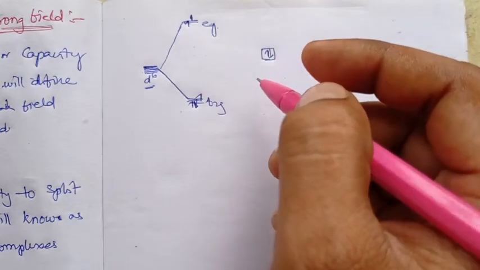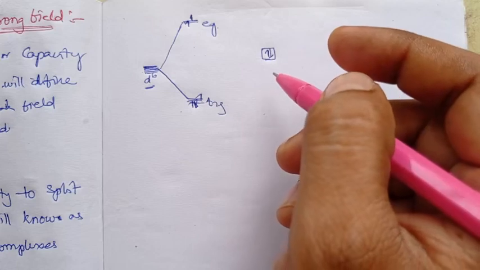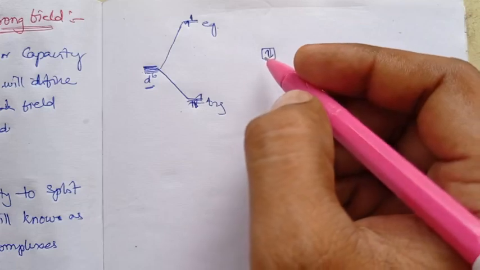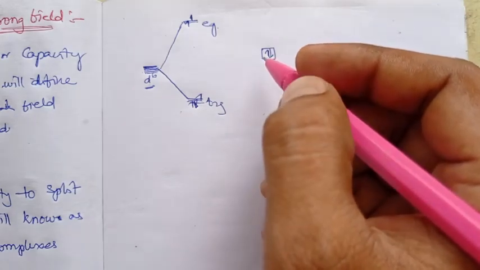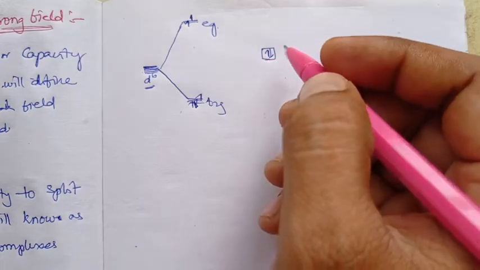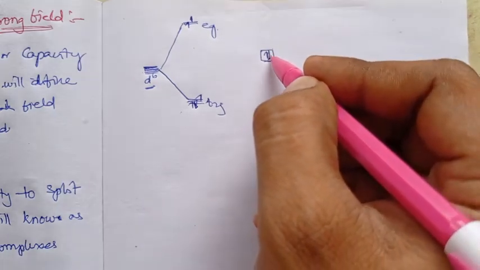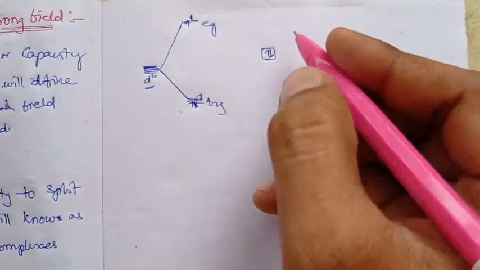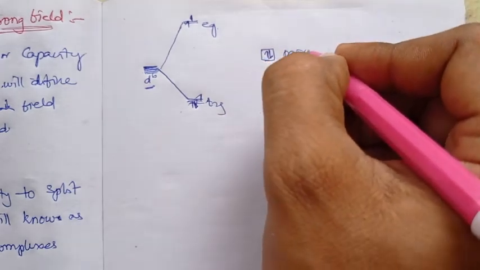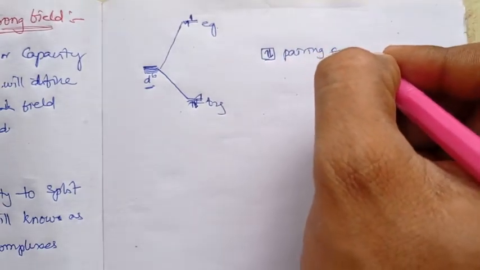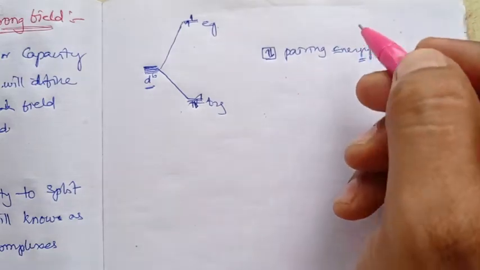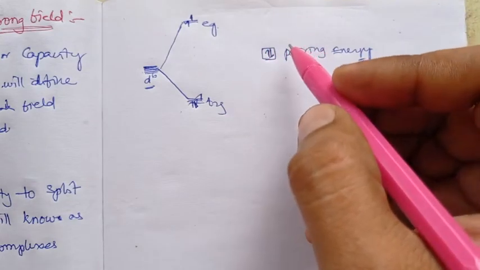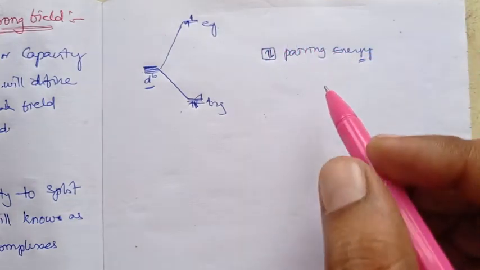So here there is one hindrance in filling the second electron. For the first electron there is no hindrance, but when the second electron has to be filled, there will certainly be some hindrance taking place. The repulsive, destabilizing interaction takes place to fill the second electron. The repulsive interaction to fill the second electron in an orbital is known as pairing energy, right? The energy required to pair an electron in a single orbital is known as pairing energy. Now you got what is meant by pairing energy.